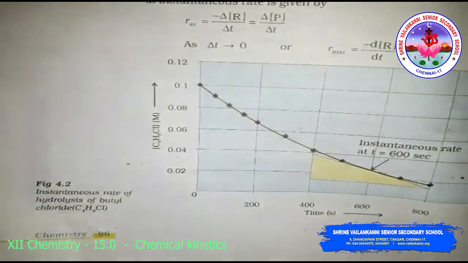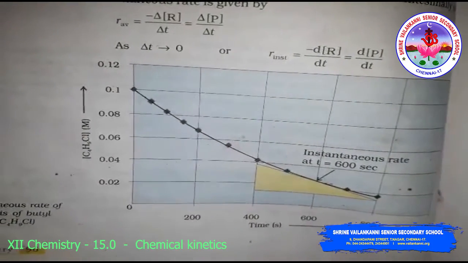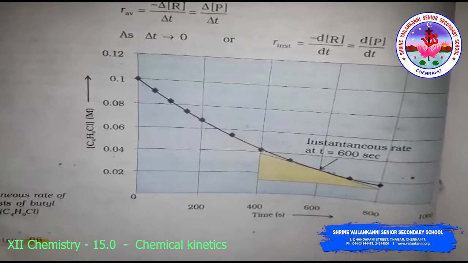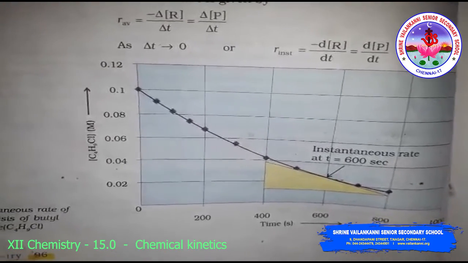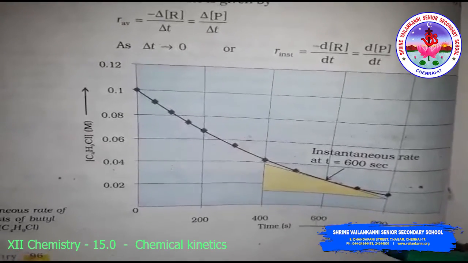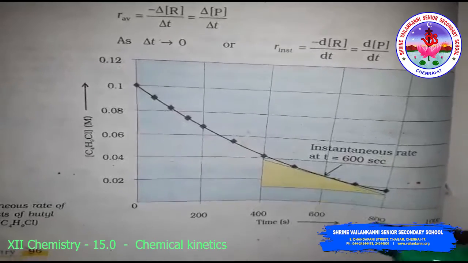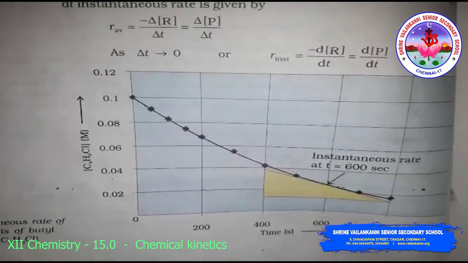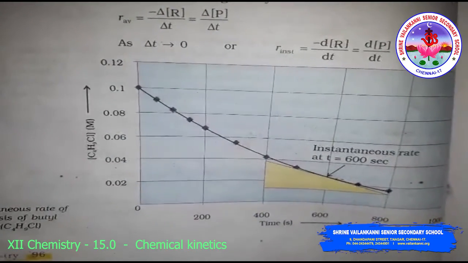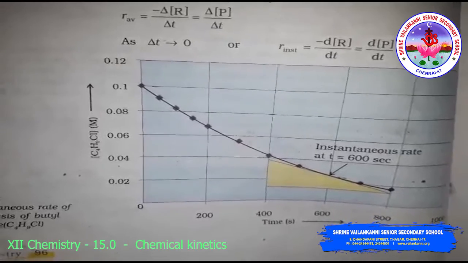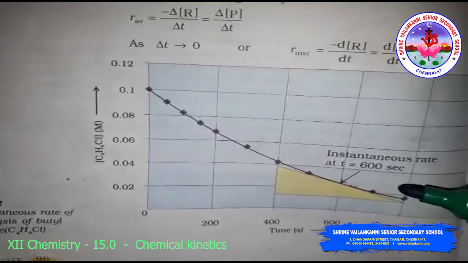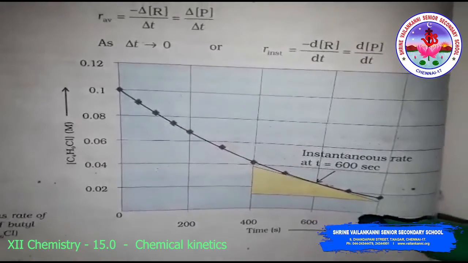See, this is the graph for the instantaneous rate of the hydrolysis of butyl chloride. It can be determined graphically by drawing the tangent at time t on either of the curves for the concentration of reactant or product versus time, and calculating its slope like this. This is the instantaneous rate.